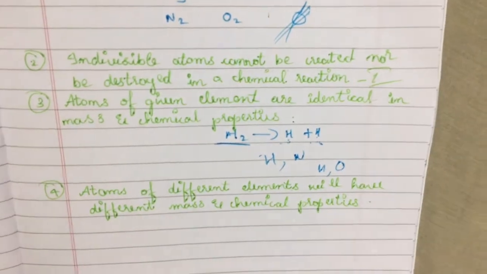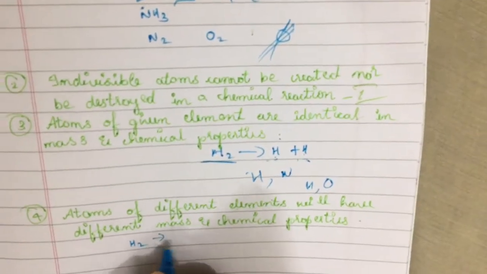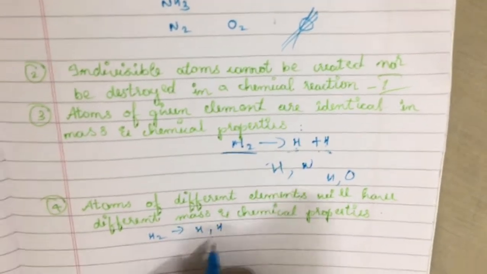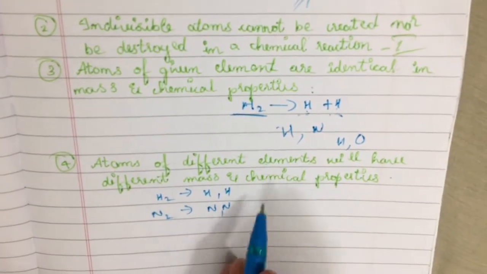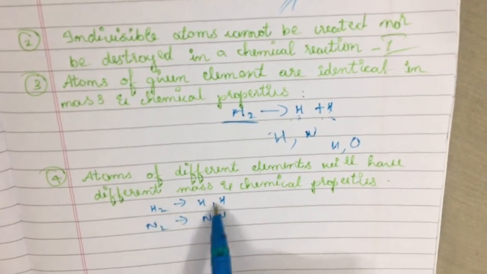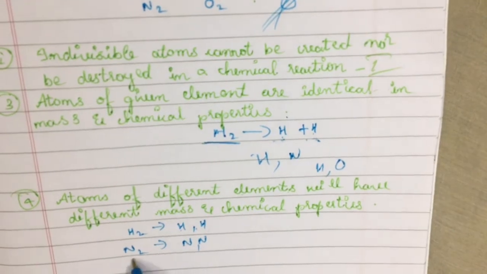So for hydrogen we need H and H, and for nitrogen we need N and N. This is the atom of hydrogen. So H is the atom of hydrogen and N is the atom of nitrogen.